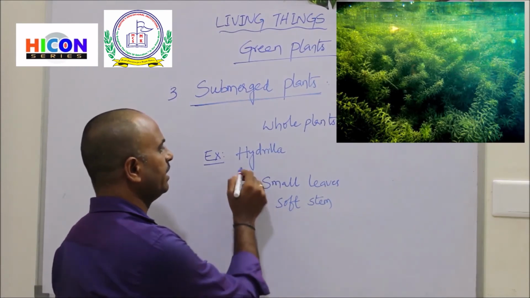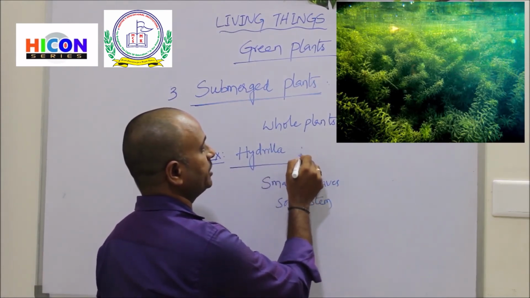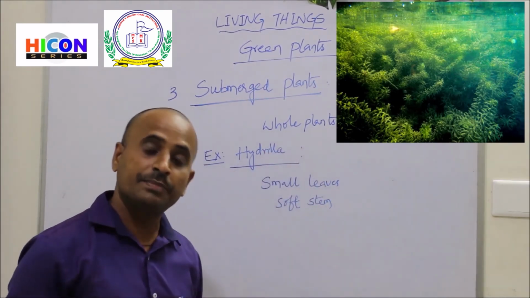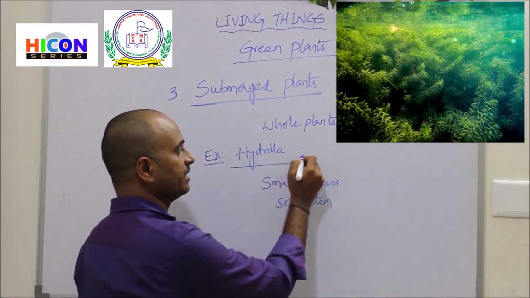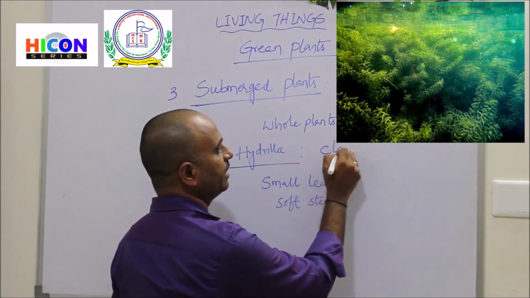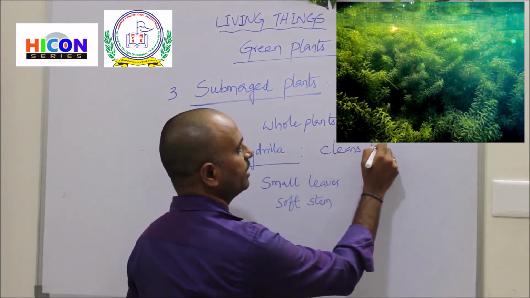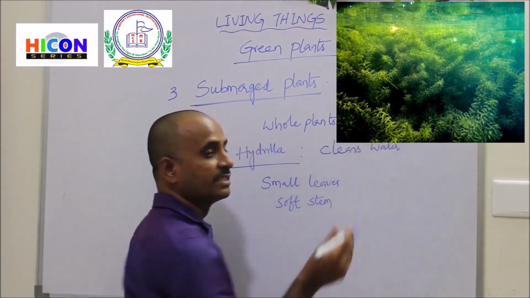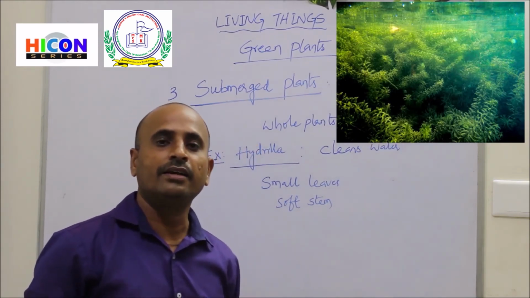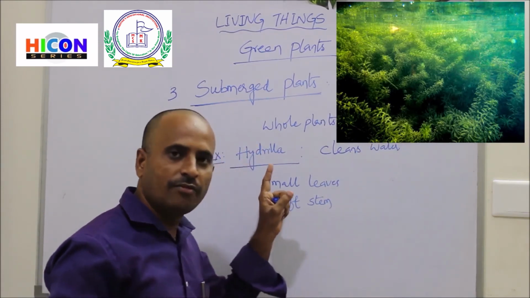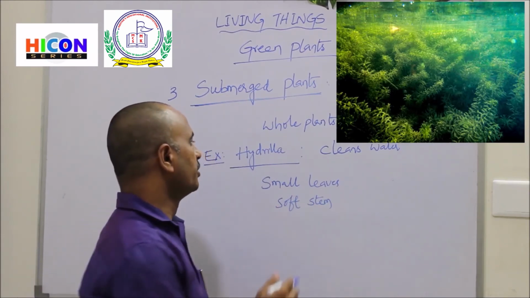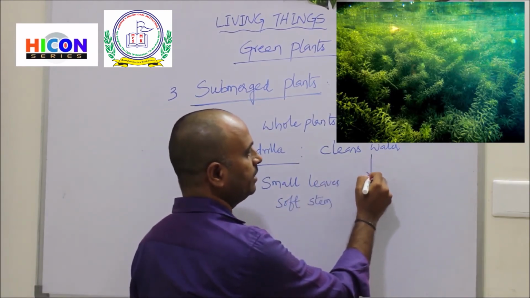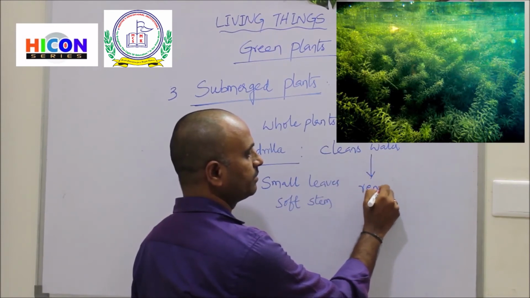And hydrilla has one special feature, that is it cleans the water. It is present inside the water and it cleanses the water. How can it cleanse the water? It removes the carbon dioxide present in the water.